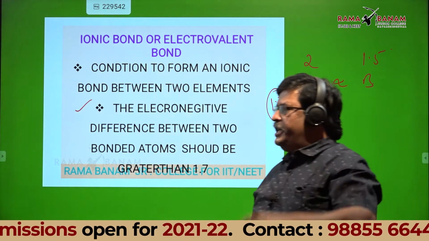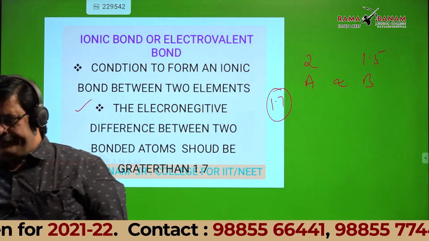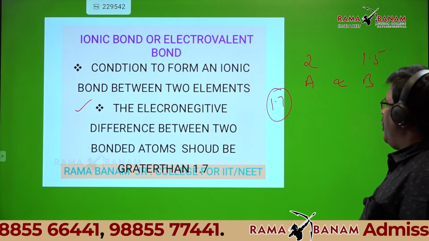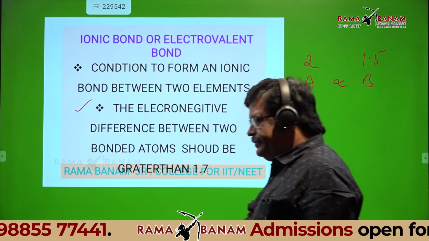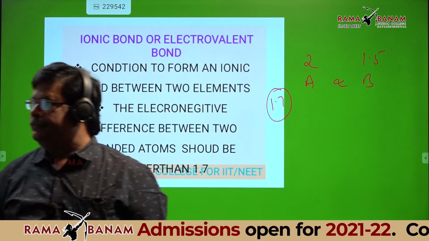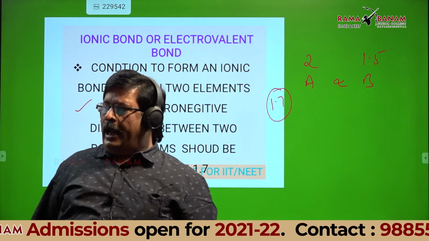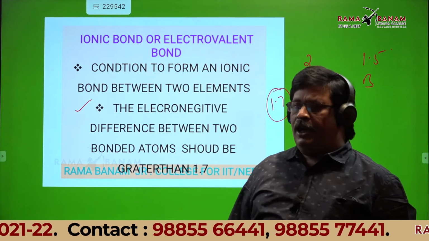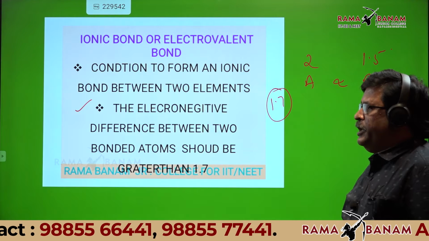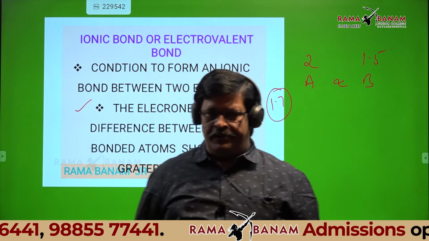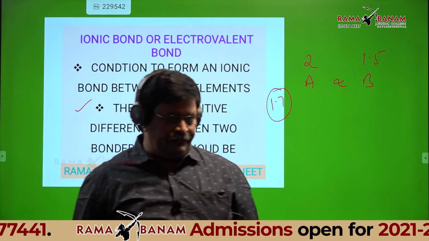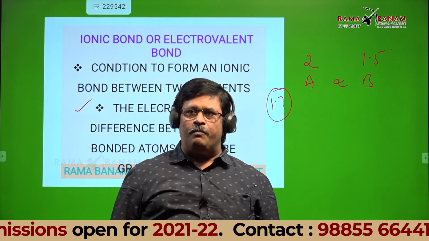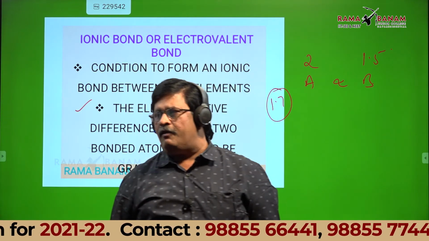Condition for formation of an ionic bond: the electronegativity difference between the two bonded atoms. Of course, students, some textbooks give greater than 1.9, some give 1.7.